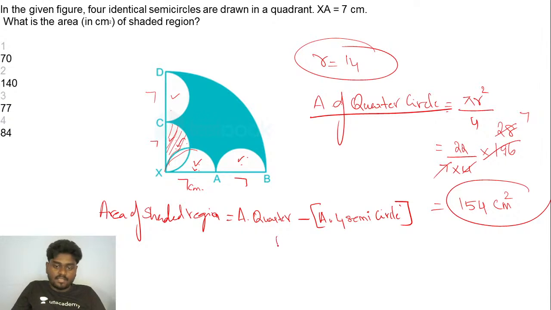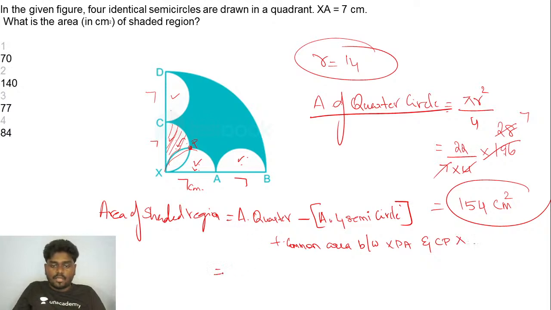So you need to add the common area between the semicircles XPA and CPX. If I take this point as P, the common area between the semicircles XPA and CPX. That's it. So how to find this?